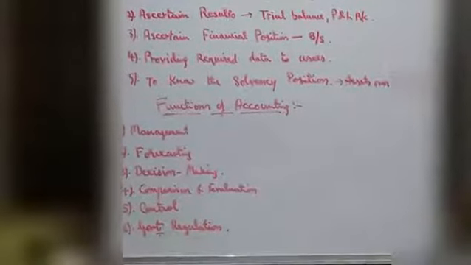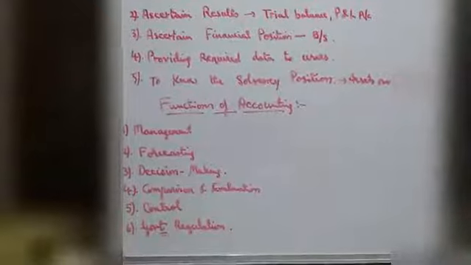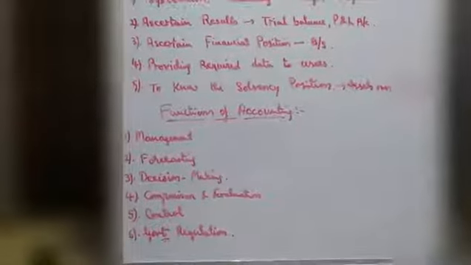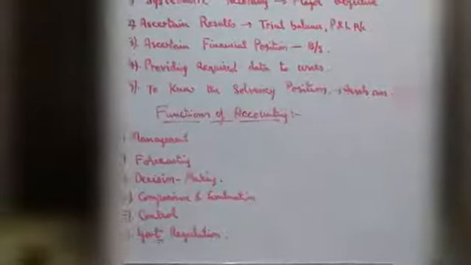And next one, government regulation. Government regulation means providing information to government bodies as prescribed. Government regulation is one of the functions of accounting. These are the main functions of accounting.